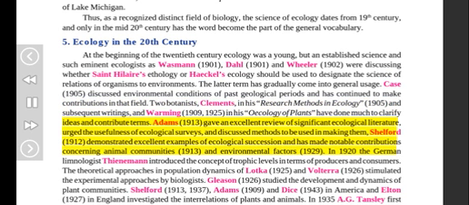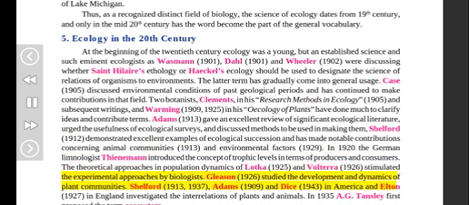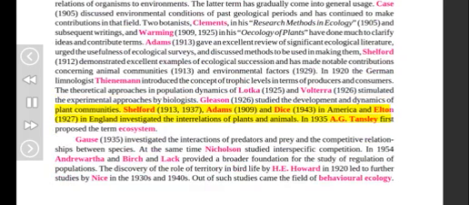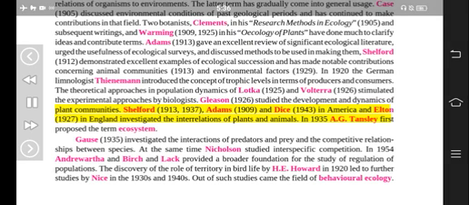Adams, 1913, gave an excellent review of significant ecological literature, urged the usefulness of ecological surveys, and discussed methods to be used in making them. Shelford, 1912, demonstrated excellent examples of ecological succession and has made notable contributions concerning animal communities, 1913, and environmental factors, 1929. In 1920, the German limnologist Thienemann introduced the concept of trophic levels in terms of producers and consumers. The theoretical approaches in population dynamics of Lotka, 1925, and Volterra, 1926, stimulated the experimental approaches by biologists. Gleason, 1926, studied the development and dynamics of plant communities.